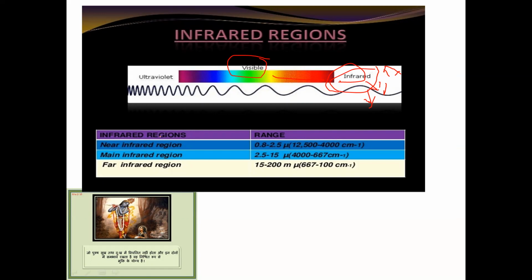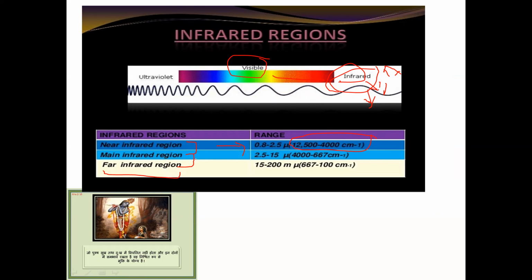The infrared region is divided further into three parts: near infrared, mid infrared, and far infrared. The near infrared region comes between 0.8 to 2.5 microns, or in centimeter inverse, the range is 4,000 to 12,500.